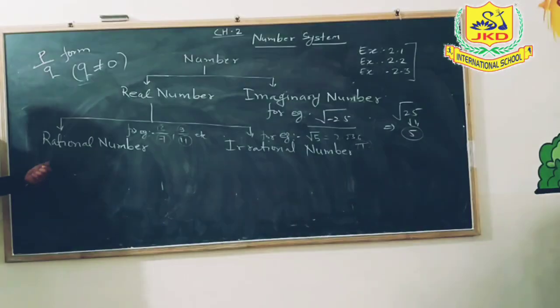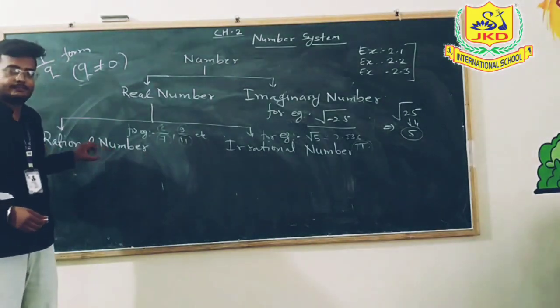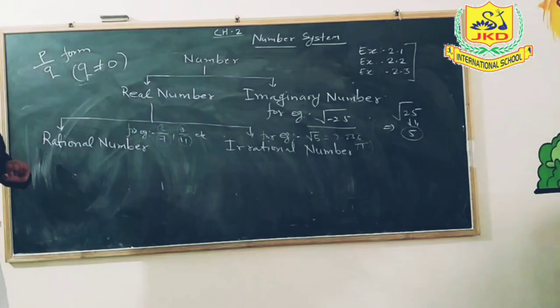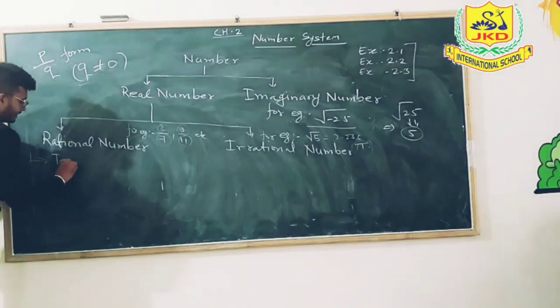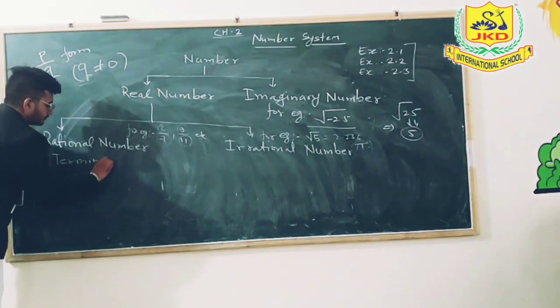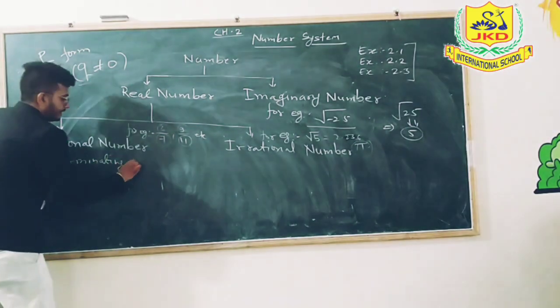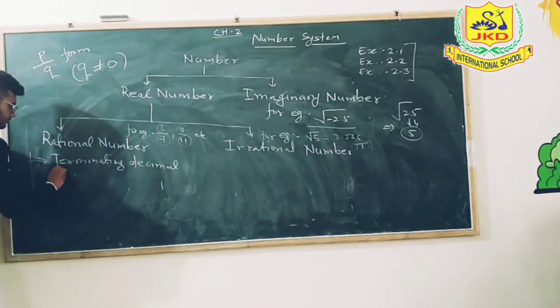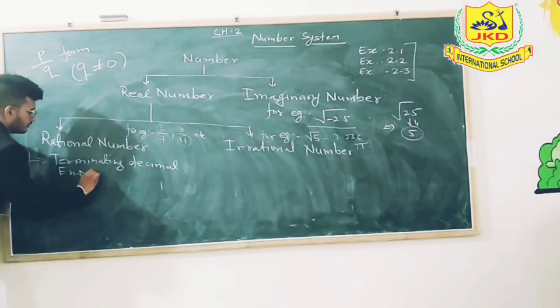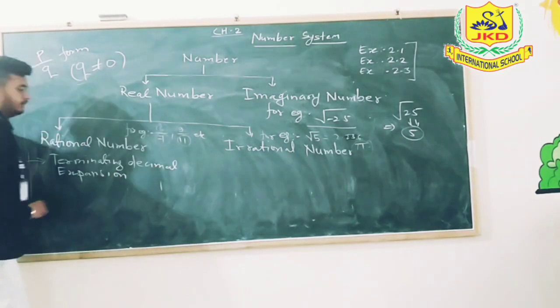If I further classify rational numbers, then rational numbers have two parts. What are those parts?